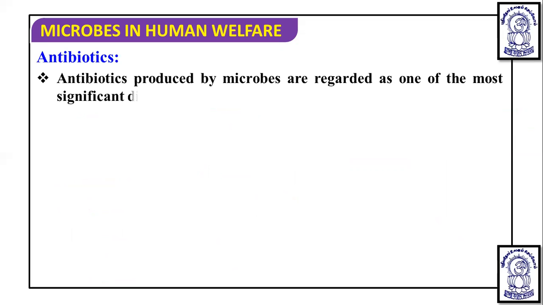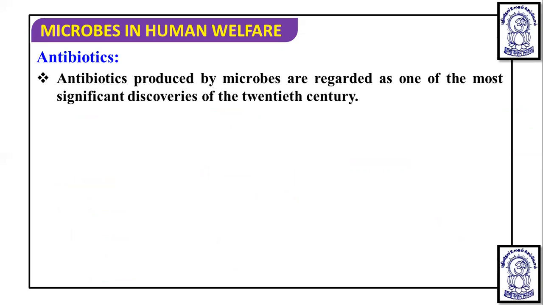Now, apart from fermented beverages, the antibiotic is another thing which is produced at the industrial level. So, if we talk about antibiotics, what are they? Antibiotics produced by microbes are regarded as one of the most significant discoveries of the 20th century.